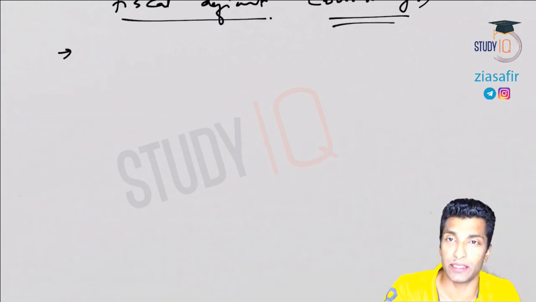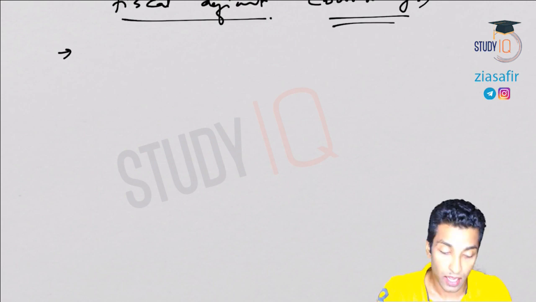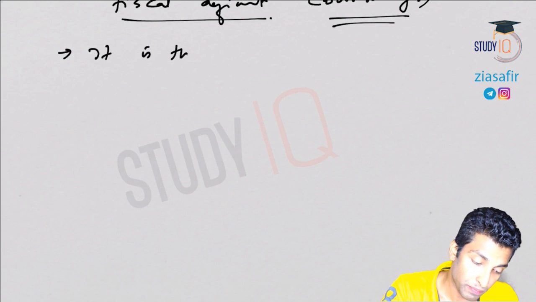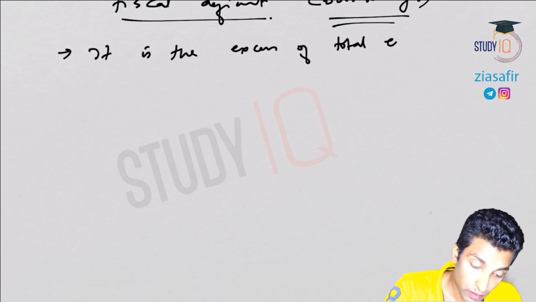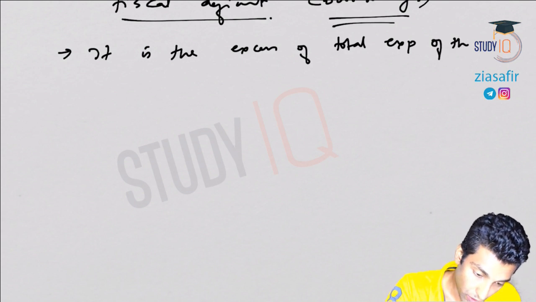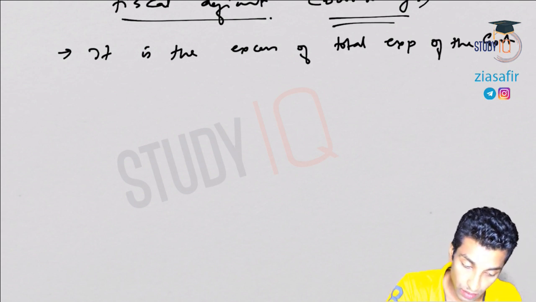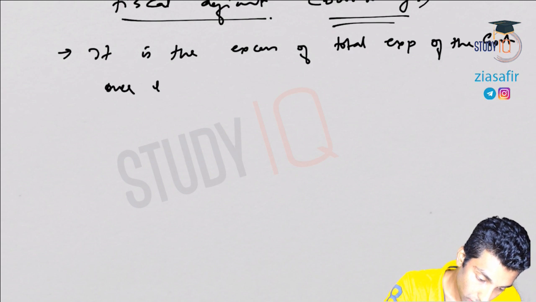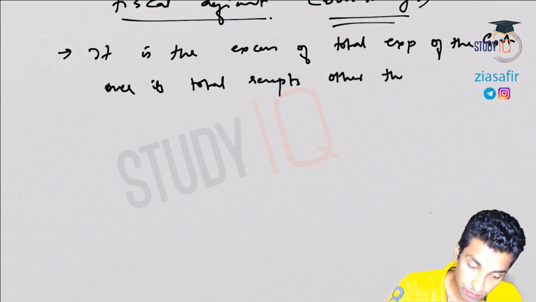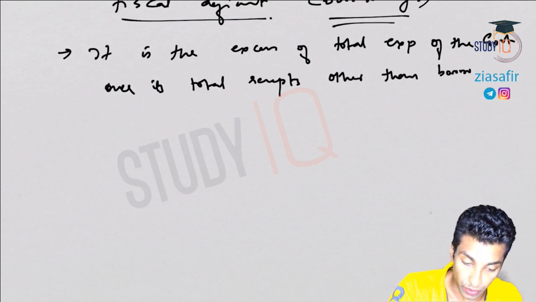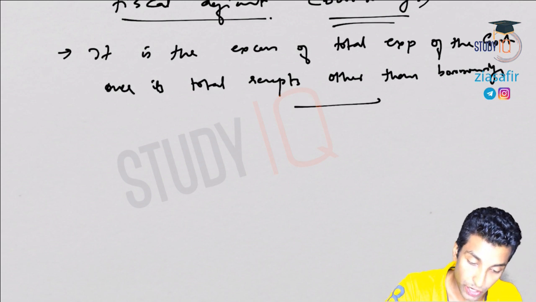You see the borrowings, that is what fiscal deficit is. First let me write down the definition, I'll explain it, and I'll show you how borrowing is your fiscal deficit. So it is the excess of total expenditure of the government over its total receipts other than borrowings during a financial year.